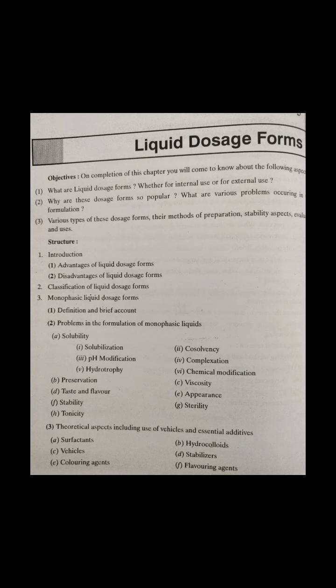Monophasic liquid dosage forms are the simplest form of presenting medication for rapid absorption of the drug, and they are dispensed for various purposes as shown in the following section. The definition of the different forms is discussed in the next subsection, with definition and brief account.